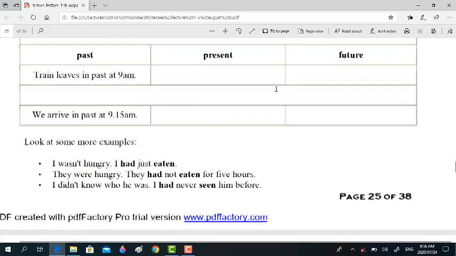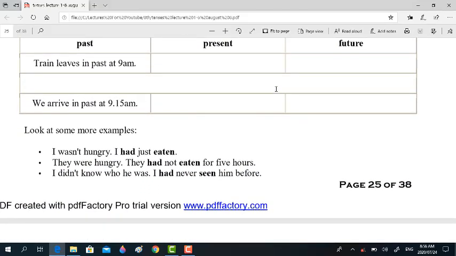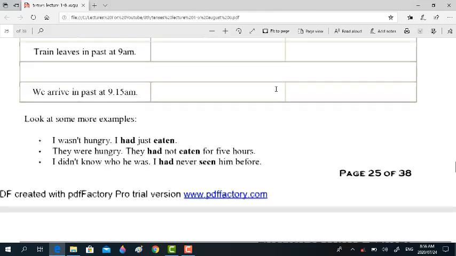Look at some more examples. I was hungry. I had just eaten. They were hungry. They had not eaten for 5 hours. I didn't know who he was. I had never seen him before.